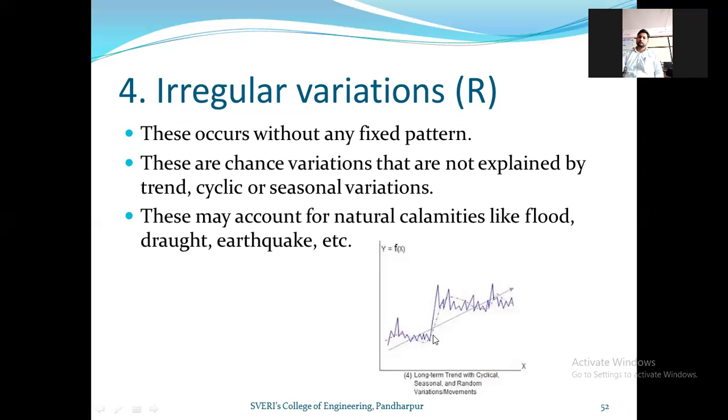Do you have some example related to irregular variation for some of the products, sudden growth and sudden drop? In a pandemic situation, which product demands increased suddenly and which products demand becomes zero? Can you give some examples? You can comment in the chat box also. Meanwhile, you can draw the diagram and comment in the chat box, or you can switch on your mic.